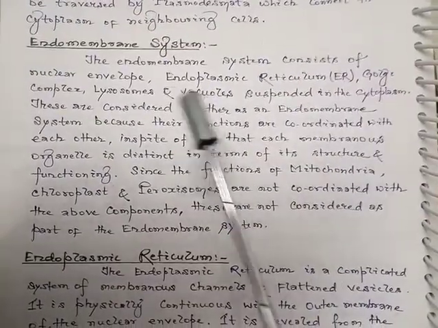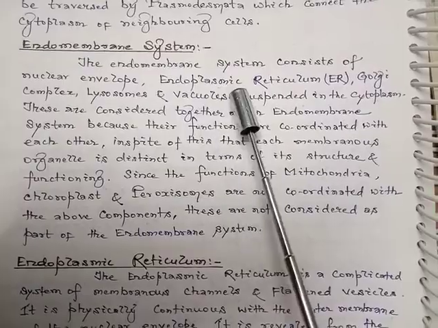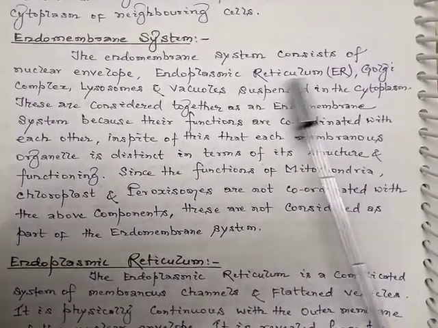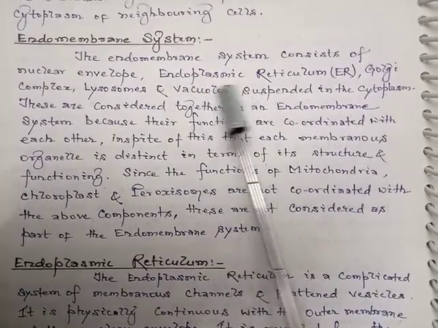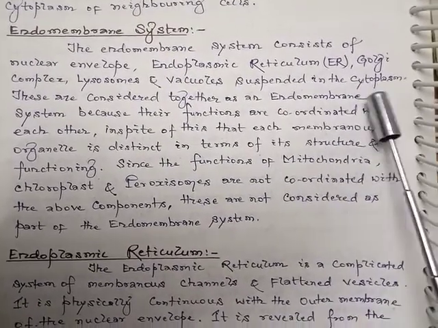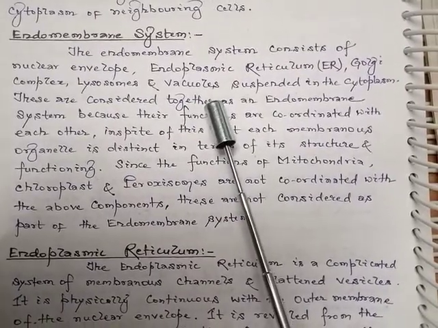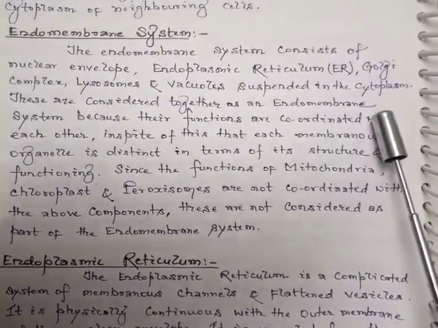Now we'll discuss the endomembrane system. The endomembrane system consists of the nuclear envelope, endoplasmic reticulum, Golgi complex, lysosomes, and vacuoles suspended in the cytoplasm.